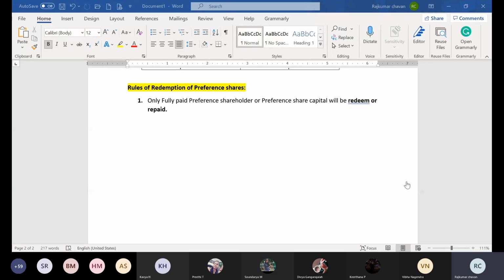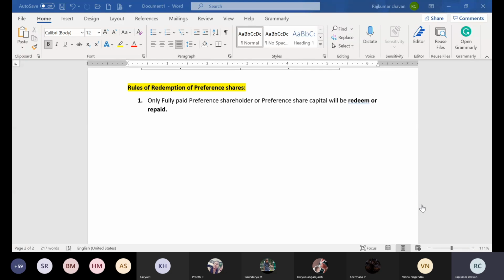How many people understood this rule number 1? Just raise your hand. 49 people have raised their hand.